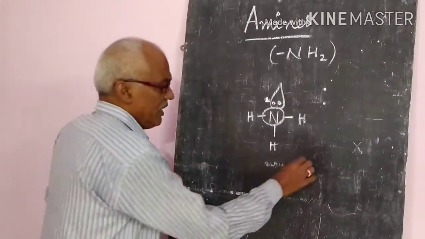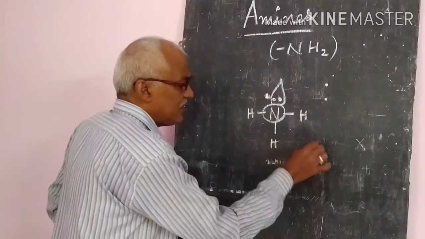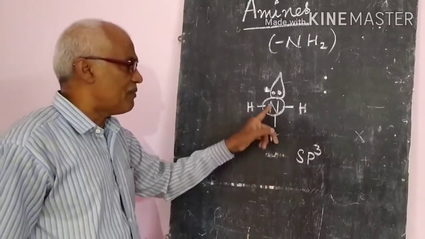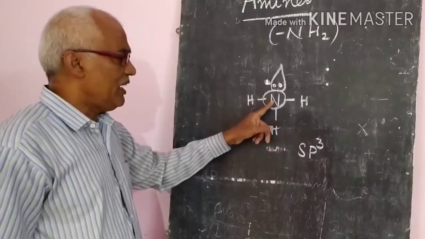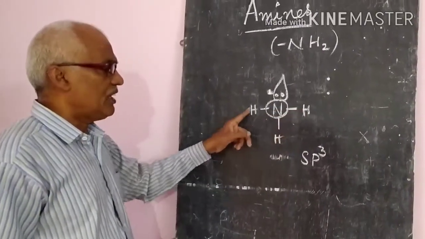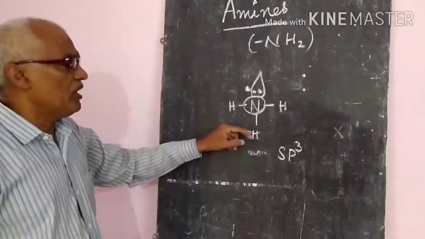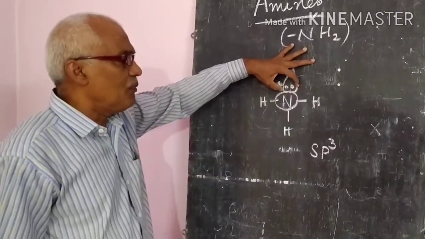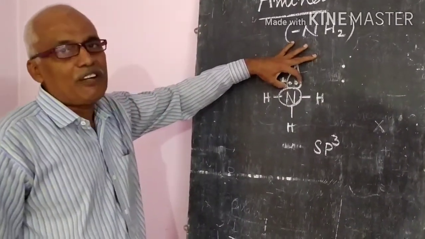Yes, it is sp3. Why sp3? Already we know that it has single bonds, so it is an sp3 hybridized atom. That means 3 sp3 hybridized orbitals share with 3 different hydrogen atoms, forming ammonia, and in the 4th orbital it has the lone pair of electrons.